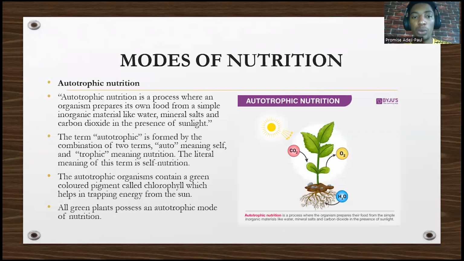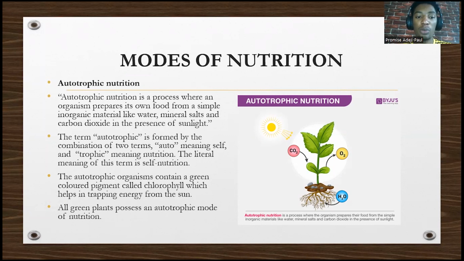So we have different modes of nutrition. First of all, we'll talk about autotrophic nutrition. The word auto means self. When they say auto drive or something like that, it means self. So trophic means feeding. So autotrophic nutrition is a process where an organism prepares its own food from simple inorganic materials like water, mineral salt, and carbon dioxide in the presence of sunlight.